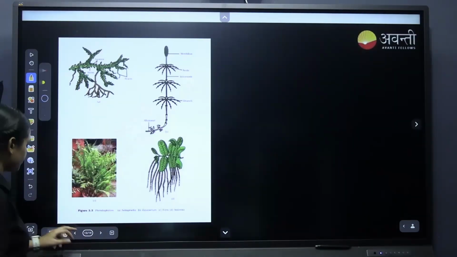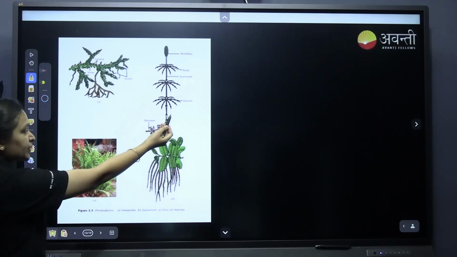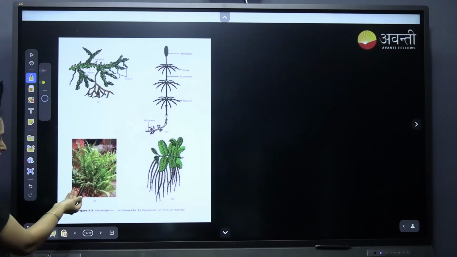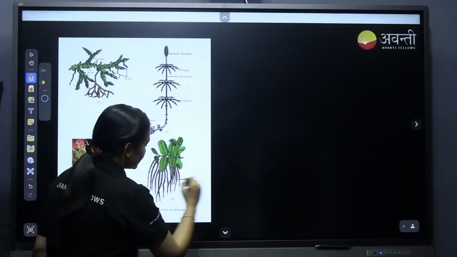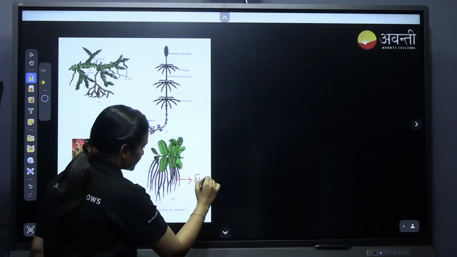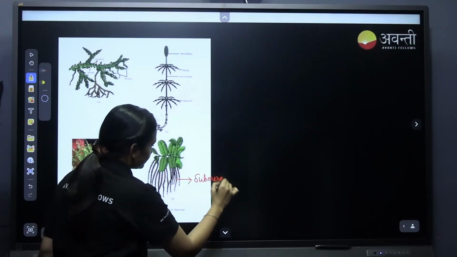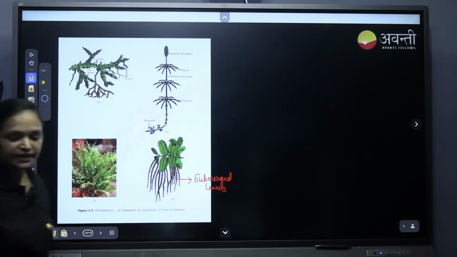This is Selaginella, this one is Equisetum, Pteris, and this is Salvinia. Just remember, in Salvinia, these are not roots or rhizoids, these are submerged leaves.